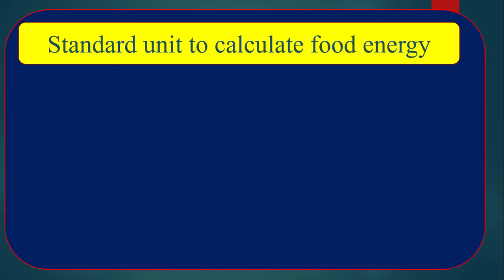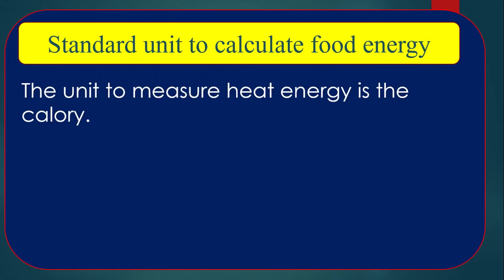Standard unit to calculate food energy. The unit to measure heat energy is the calorie. The energy released from the food is heat energy. According to physics, 1000 calories or 1 kilocalorie is required to increase the temperature of 1 kilogram of water by 1 degree centigrade.